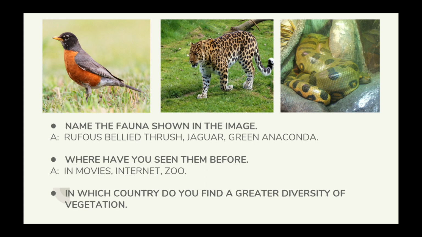After seeing this image of the flora and fauna, we find a great similarity between Brazil and India. Today in this module, we are going to learn the natural vegetation and the wildlife of Brazil.